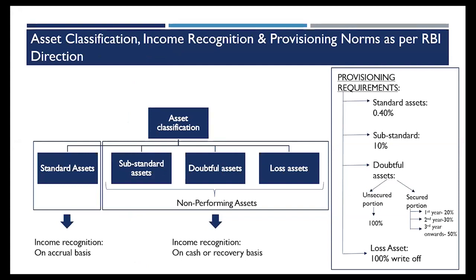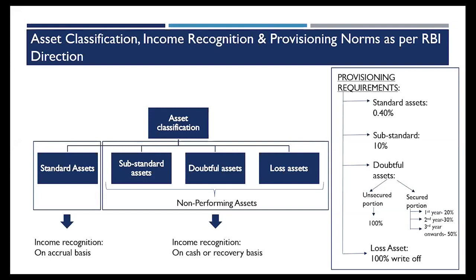I'll divide the prudential norms into three parts: asset classification, income recognition, and provisioning. By asset classification, what do I mean? My loans, my leases, my hire purchase assets, any form of credit, I have to classify them into 4 categories. What are these categories? First, I come to standard asset.